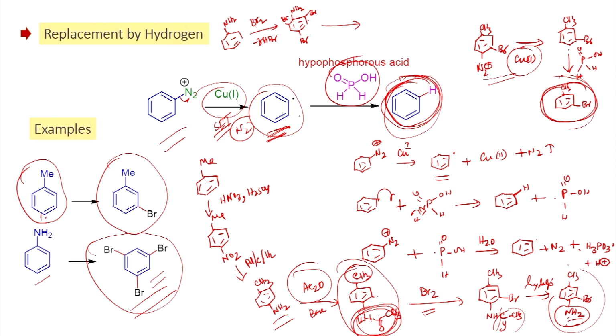Once you form the tribromoaniline, as we have seen, you can react with sodium nitrite followed by HCl, or you can react with nitrous acid, then you will be able to get the corresponding diazonium salt.